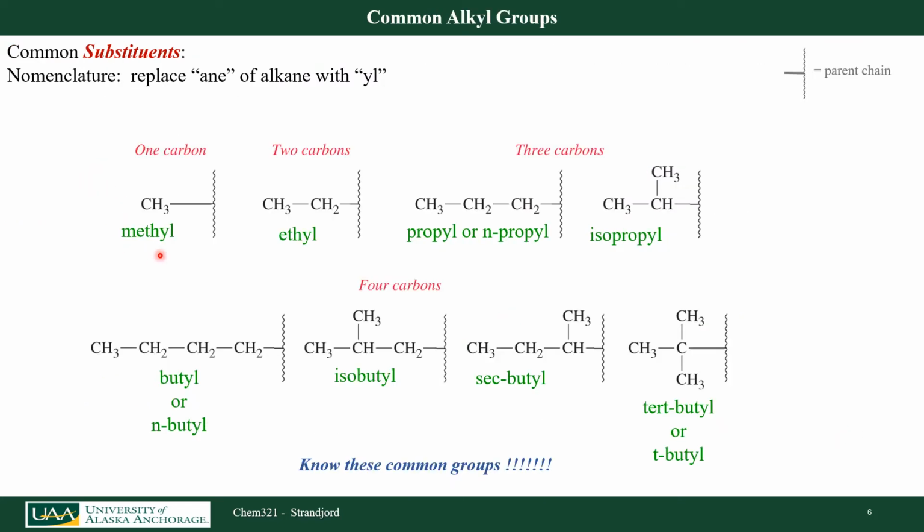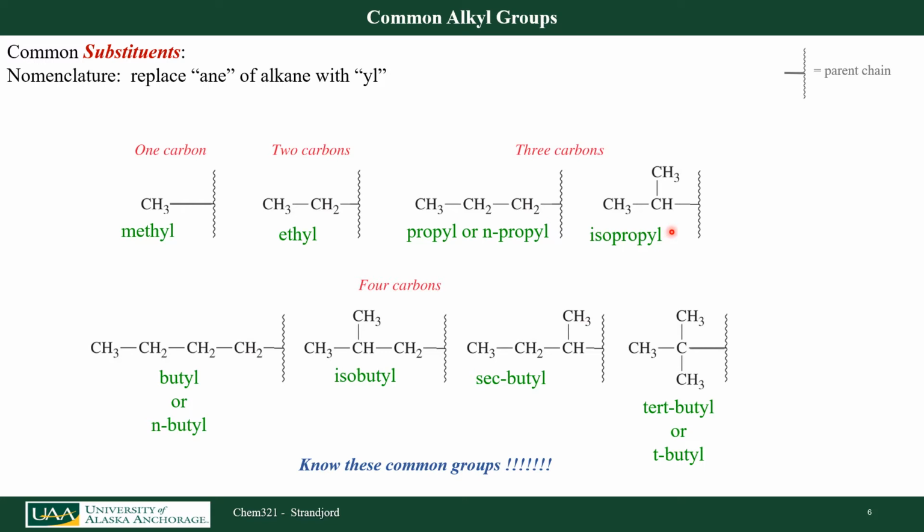That CH3 group that we talked about on the last slide, we call that a methyl group, or a methyl substituent. And this squiggly line here represents my parent chain, some long continuous carbon chain that has more than 1 carbon on it. If I have a substituent that has 2 carbons on it, I call that an ethyl group. If I have a substituent that has 3 carbons on it, I call it a propyl group. Notice these terms follow methane, ethane, propane, but instead of having ANE on it, I substituted the ANE for a YL. If there's a YL in a name, that means it's a substituent.